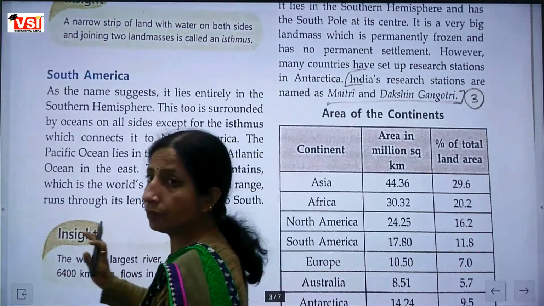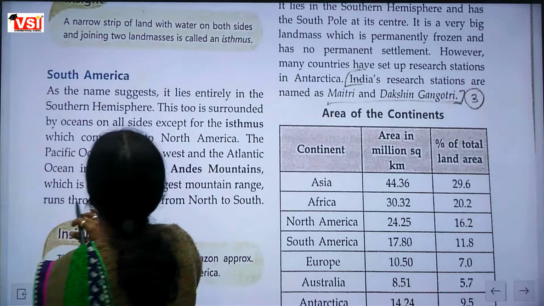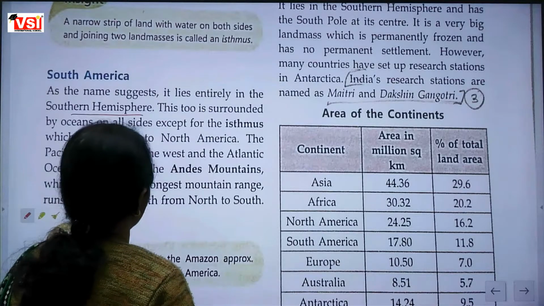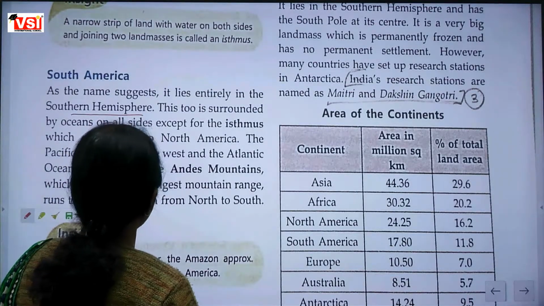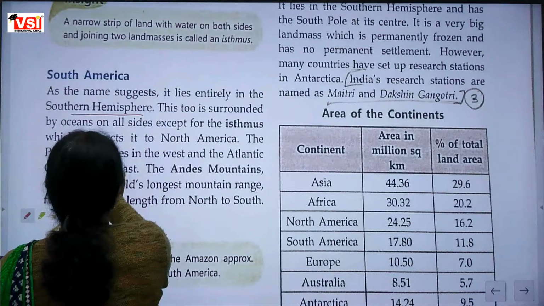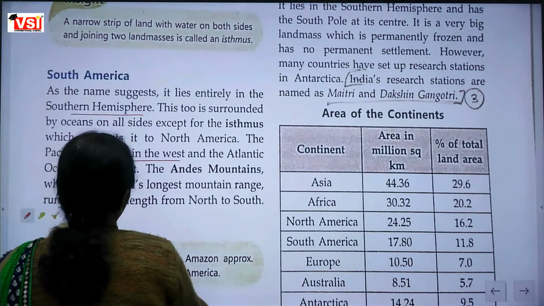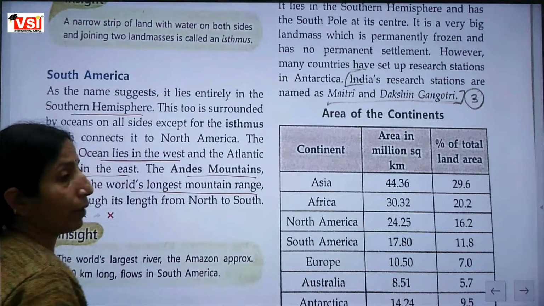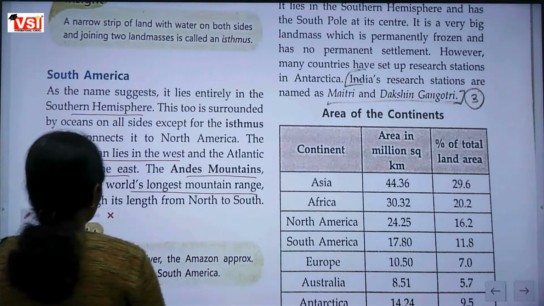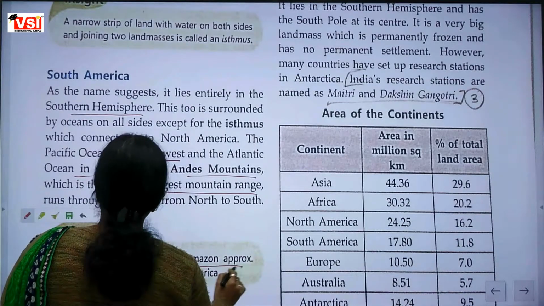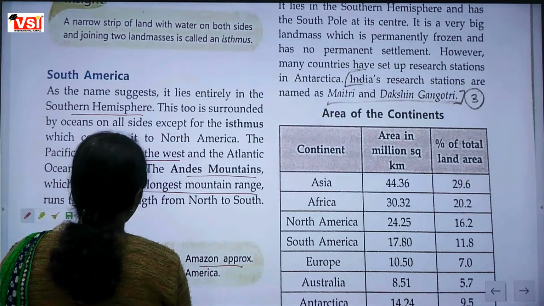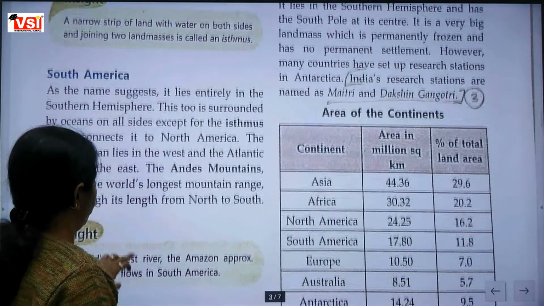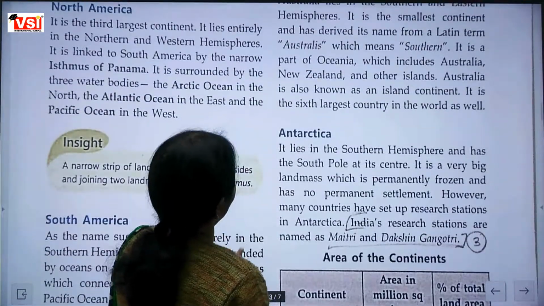South America, as the name suggests, lies entirely in the southern hemisphere. The Pacific Ocean lies in the west and the Atlantic Ocean in the east. The Andes Mountains, the world's longest mountain range, is in South America. The Amazon, the world's largest river, approximately 6,400 km long, flows in South America.